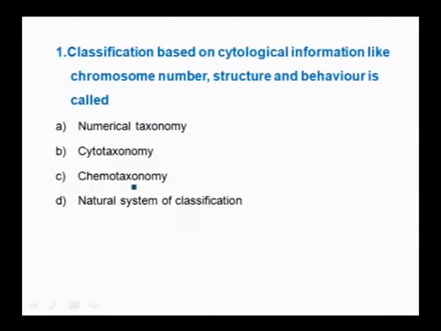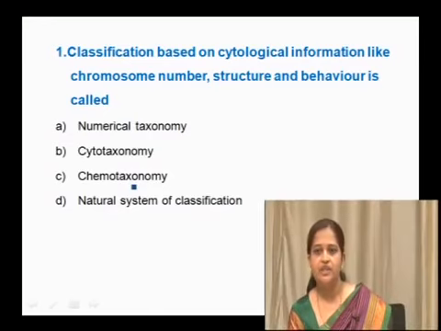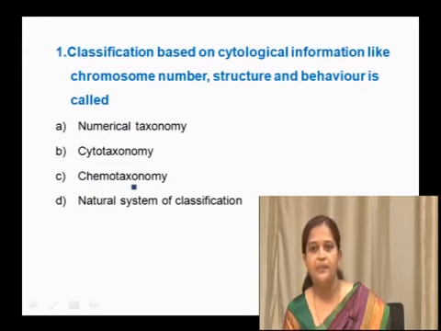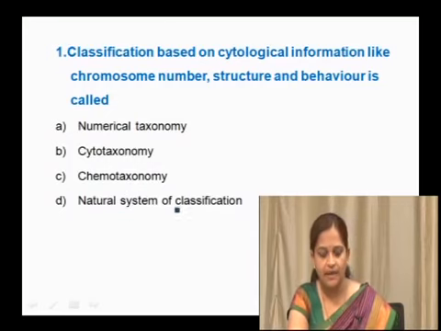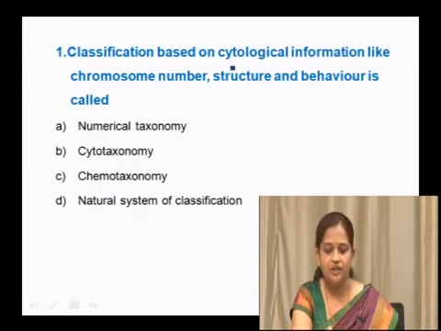Let us start with some examples or questions to solve related to this topic. The first one is: classification based on cytological information like chromosome number, structure, behavior is called numerical taxonomy, cytotaxonomy, chemotaxonomy or natural system of classification. Classification based on cytological information.